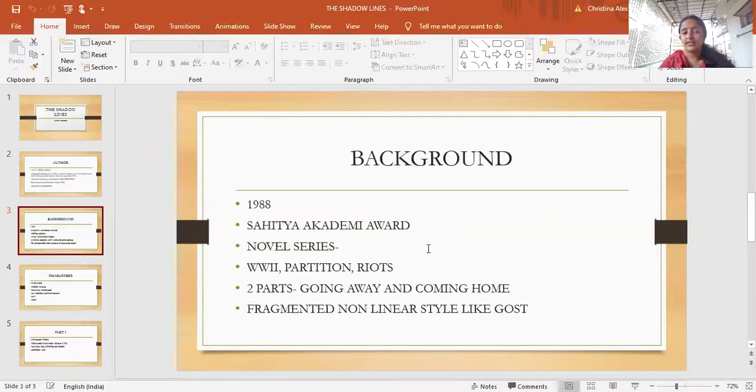The next event that influences this work is the partition of India. Even though this was published in 1988, the time period within the novel is the late 1940s. And what happens here is that due to the partition, I'm sure you are aware of what happened.